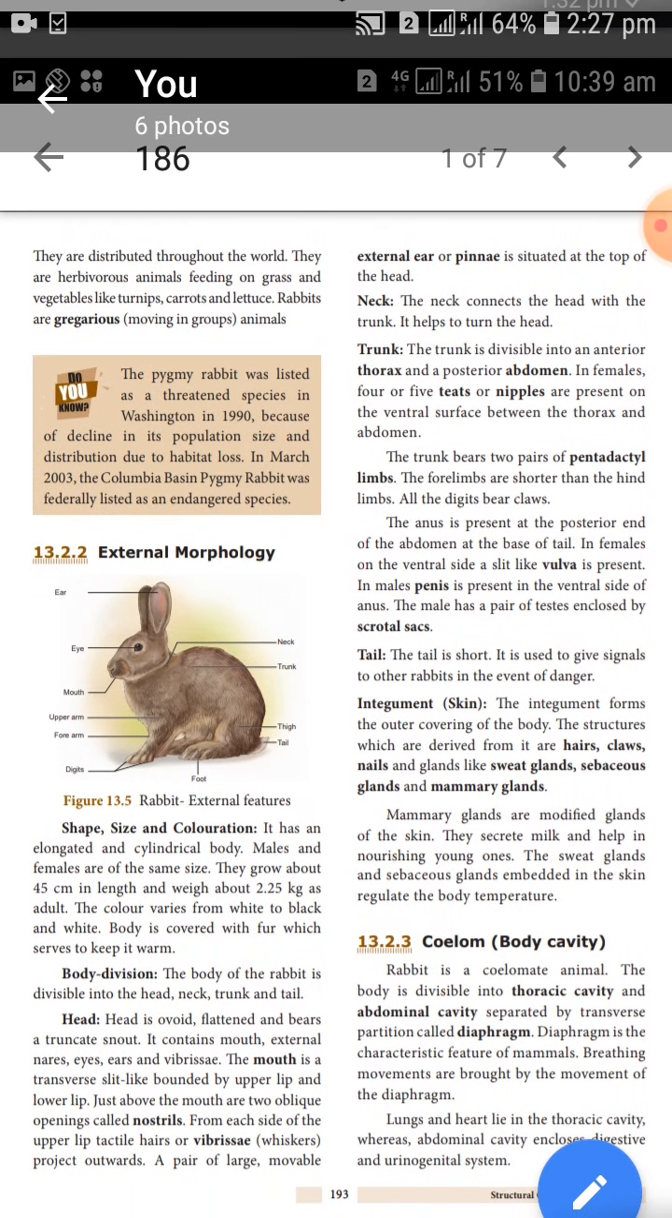Now we move next to the internal morphology of rabbit. I will revise only briefly, since many videos related to this were uploaded before, in detail.